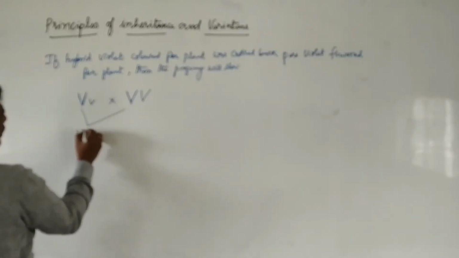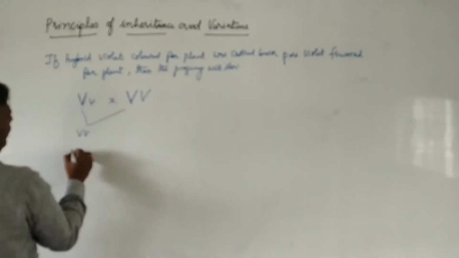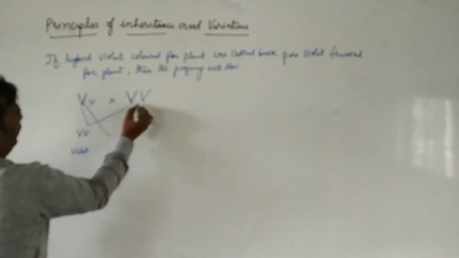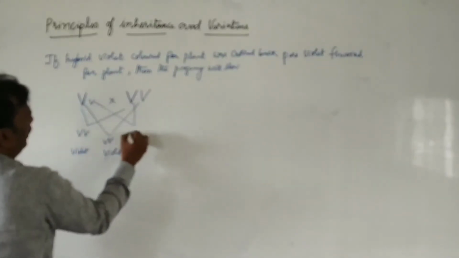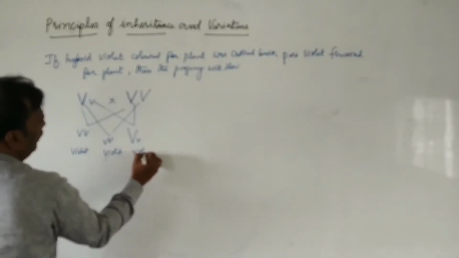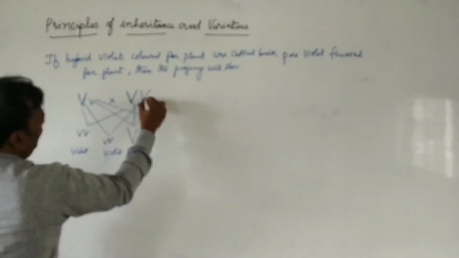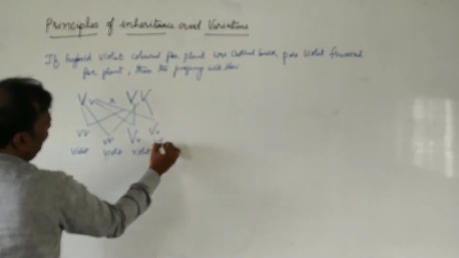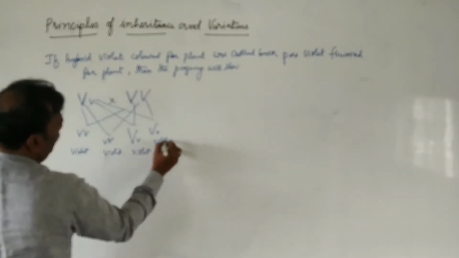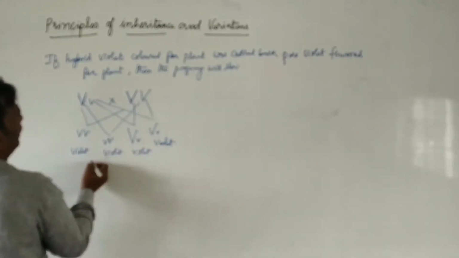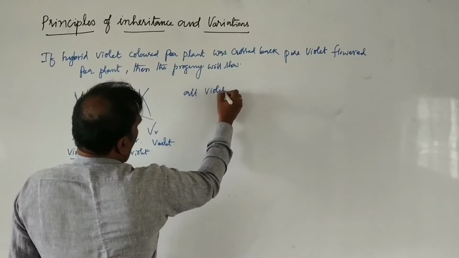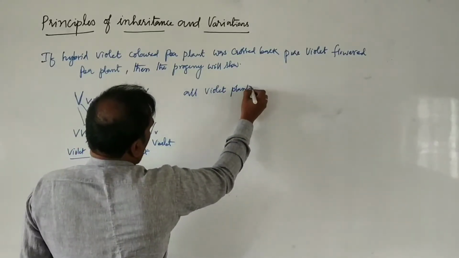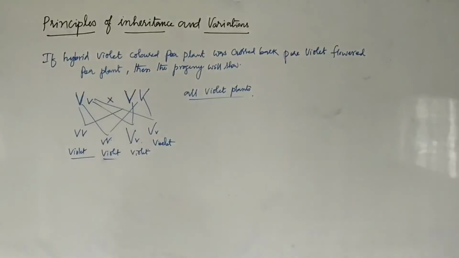Here, violet, capital V, violet plant we get. Capital V, violet we get. So here capital V, small v, violet only. It is dominant over this one. Capital V, small v, it is a violet. Then the answer is that the progeny will be all violet plants. So that is the answer for that question.